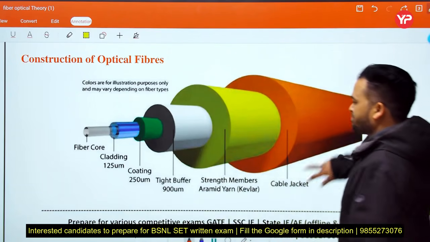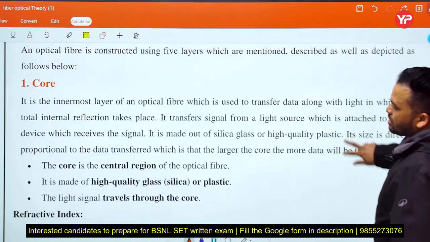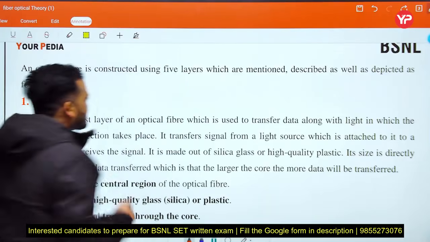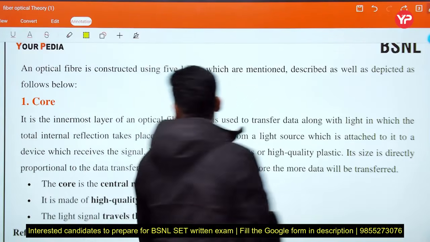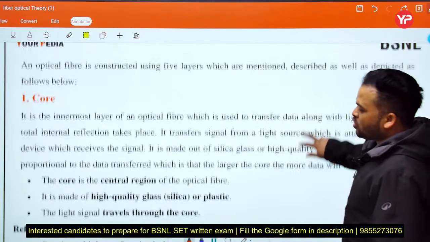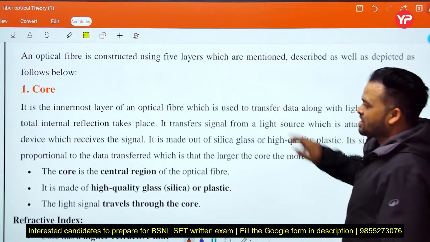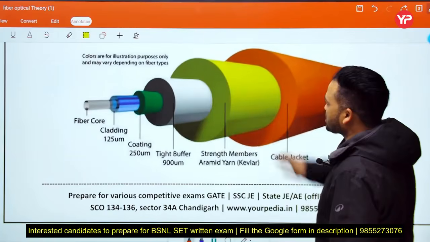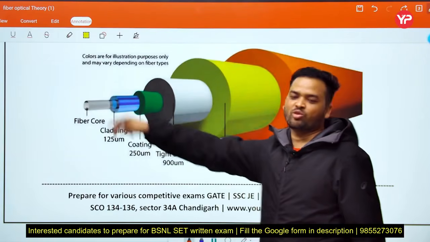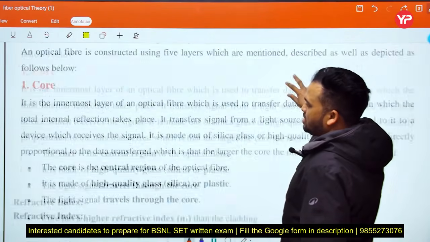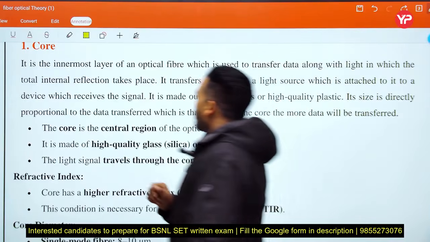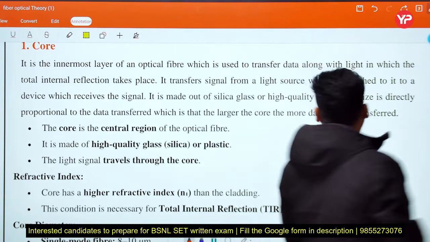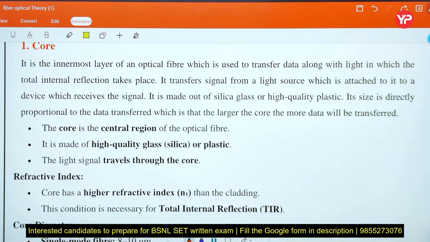Okay, this is the jacket. An optical fiber is constructed using 5 layers, which are described as well as depicted below. Core. What is the core and what is the purpose of the core? It is the innermost layer of an optical fiber, which is used to transfer data along with light, in which total internal reflection takes place.